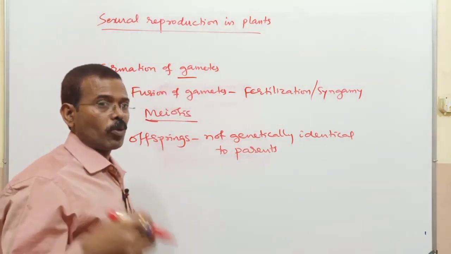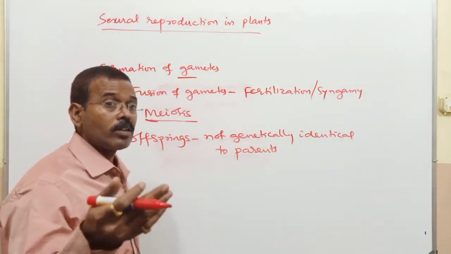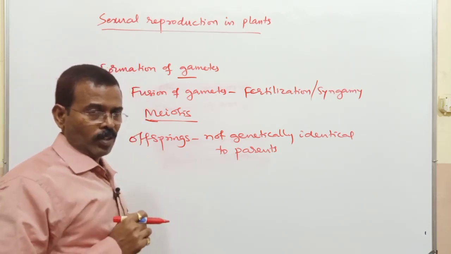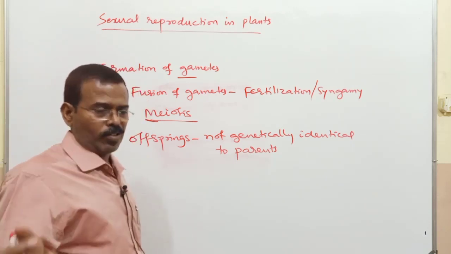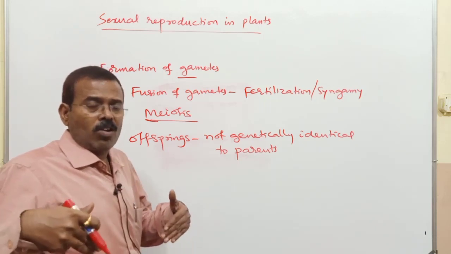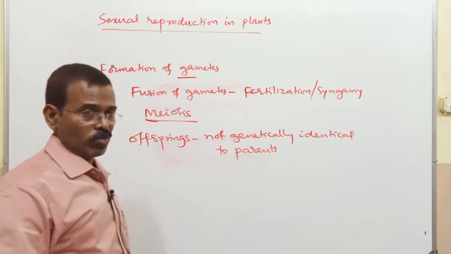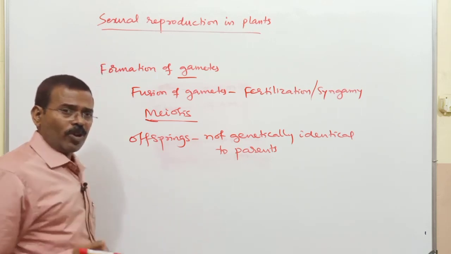Remember, neither are they completely identical to the parents, nor are they identical among themselves.